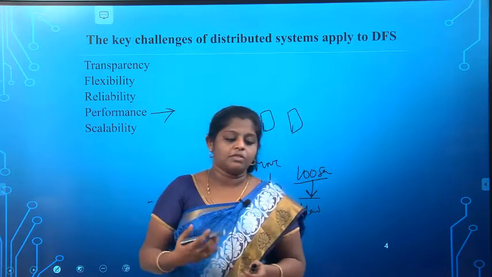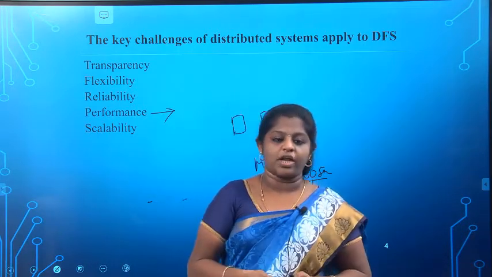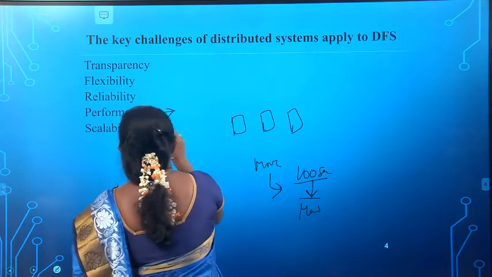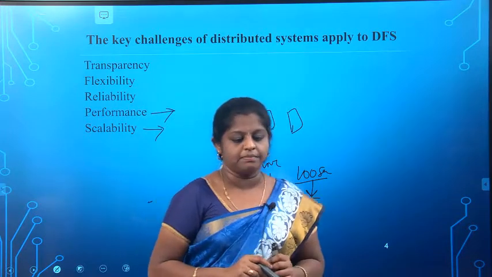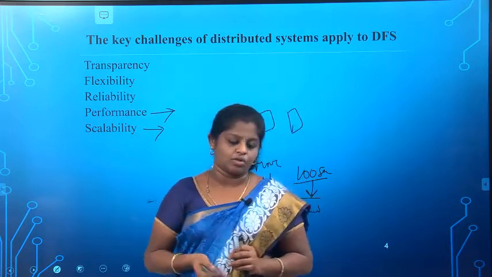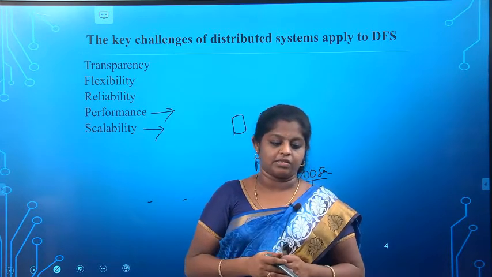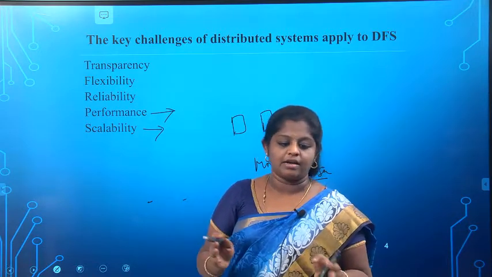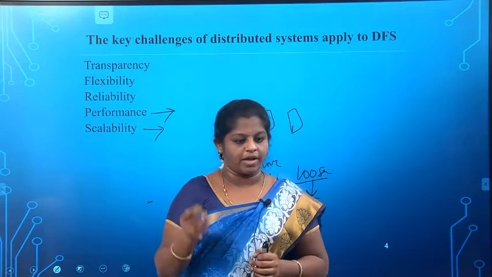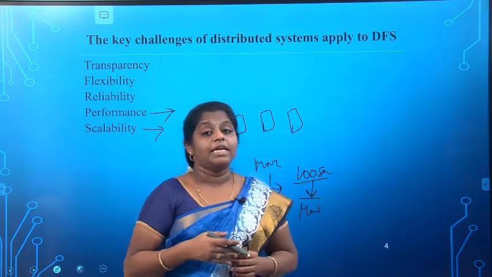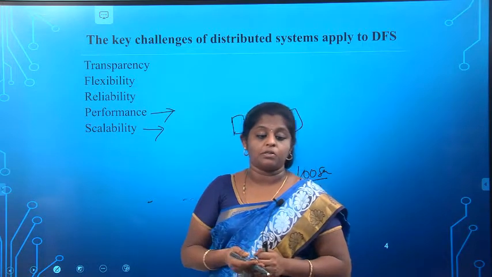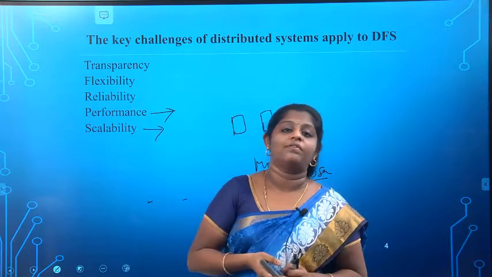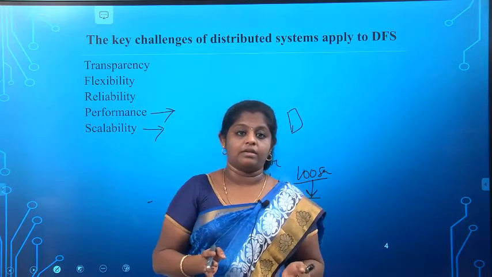Multiple servers may also be required if the amount of data shared by the file system is very large. Next one is scalability. A scalable distributed file system will avoid centralized components such as a centralized naming service, a centralized locking facility and a centralized file store. A scalable distributed file system must be able to handle an increased number of files and users. It must also be able to handle growth over the geographical area, that is all over the world.